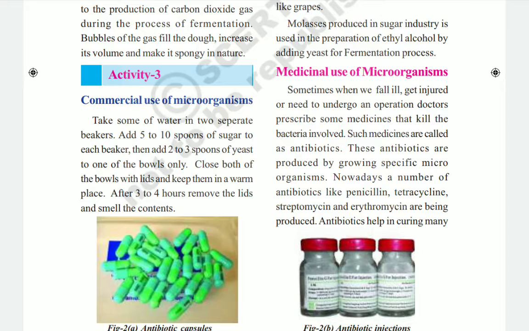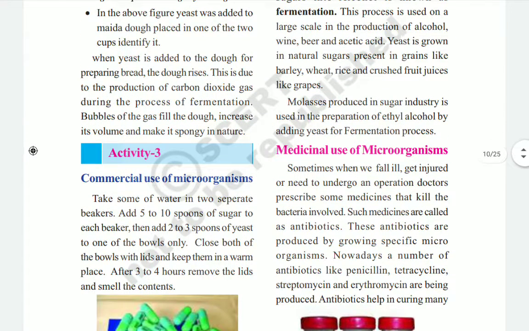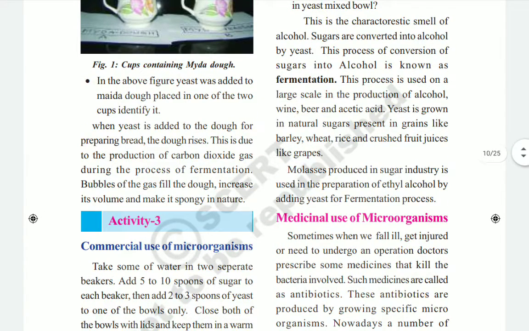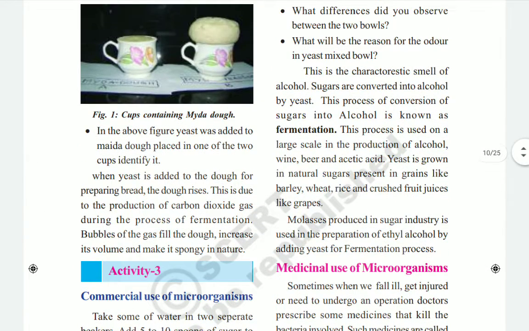After 3 to 4 hours, if you observe, we can notice a different kind of smell, that is nothing but the alcohol smell. In the beaker where we added the yeast, if you smell it, we can identify that the different smell is nothing but the smell of alcohol. This is the characteristic smell of alcohol. Sugars are converted into alcohol by yeast only.